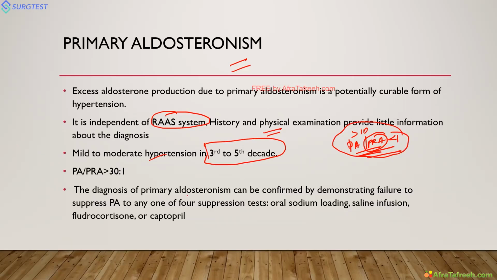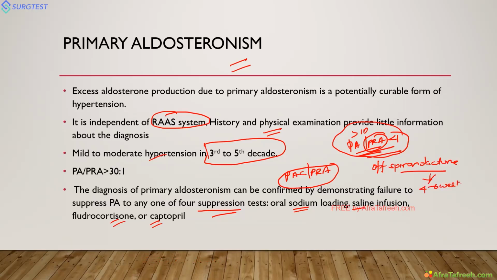Further tests are suppression tests, which we will read in endocrine: oral sodium loading, saline infusion test, and fludrocortisone or captopril test. Most important, whenever you suspect it, you have to do PAC and PRA, plasma aldosterone concentration and plasma renin activity. You have to be very specific before ordering this test. The patient should be off spironolactone for 4 to 6 weeks. So when you initially diagnose, it's better to plan the test, because once the patient is on treatment for hypertension, it's difficult to stop and keep off spironolactone for 4 to 6 weeks. The patient should not be on ACE inhibitors or ARBs, and should not have hypokalemia. If there is hypokalemia, correct it and then take the blood sample. All these things should be noted before taking blood samples.